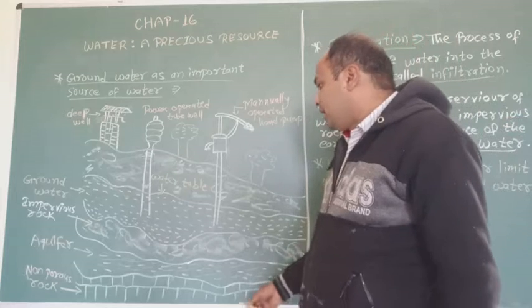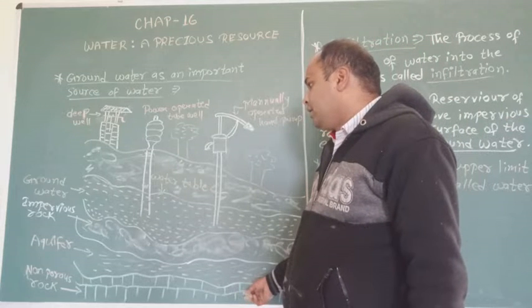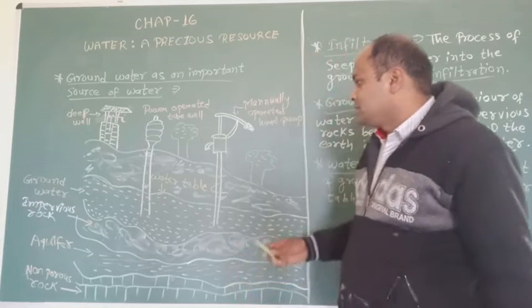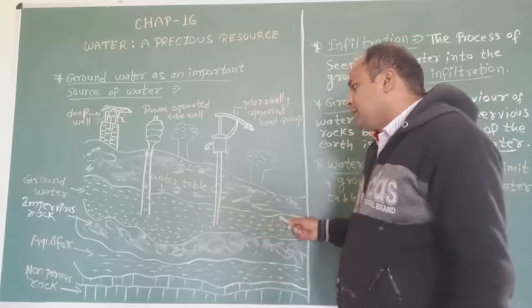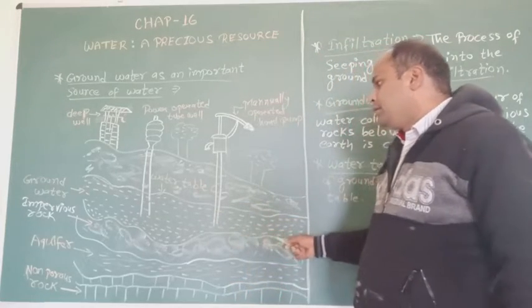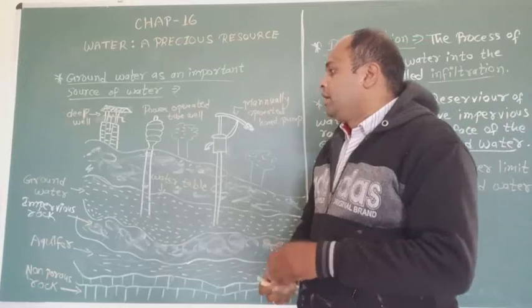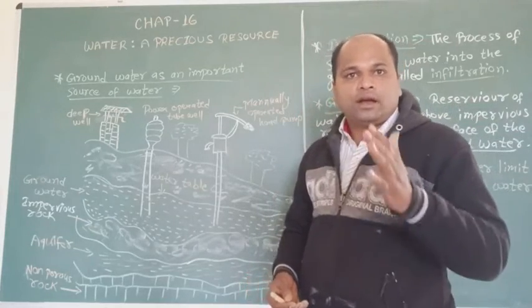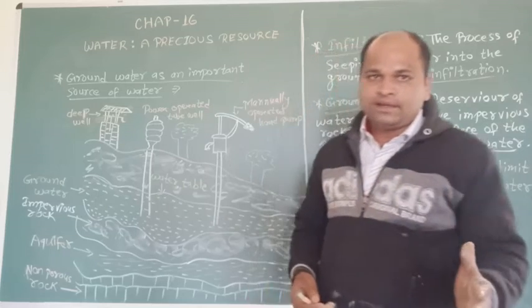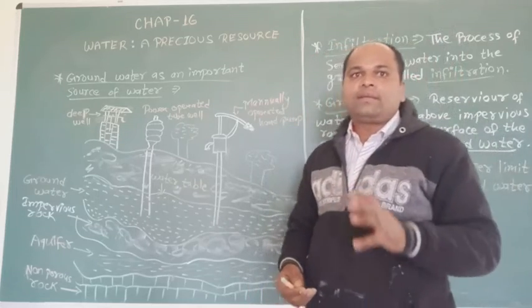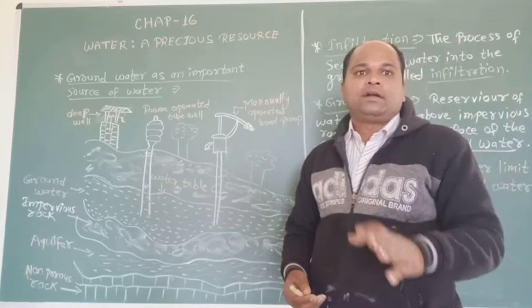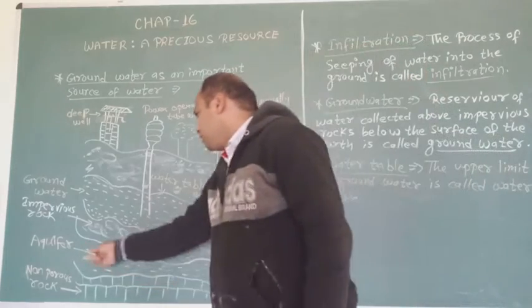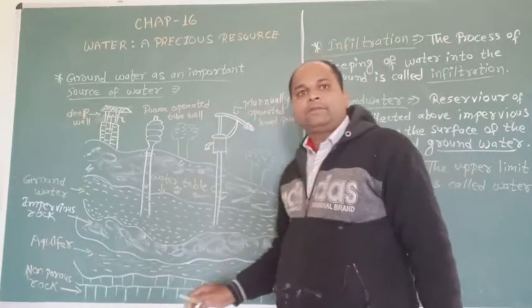This is hard rock, this is the water table, and this is an aquifer.